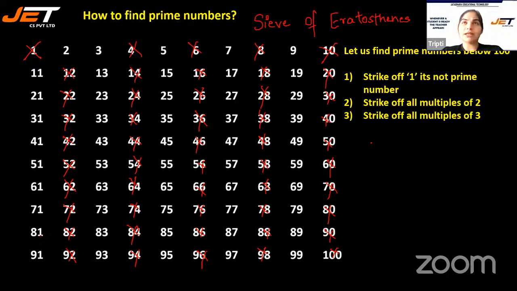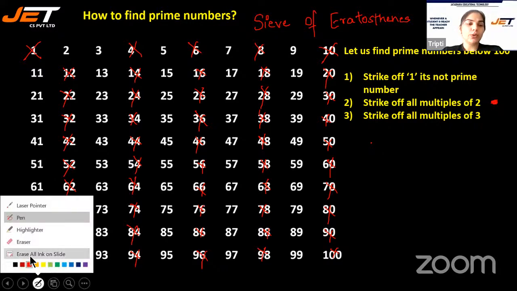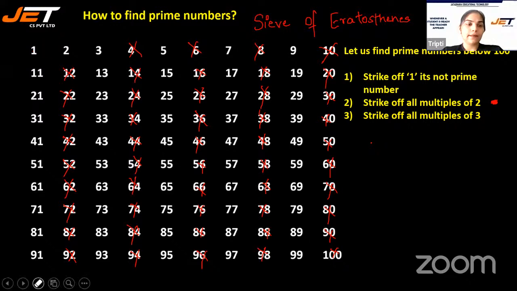It has only 2 factors, which are 1 and 3 itself. Choosing another color. I'm cutting down all the multiples of 3, but not 3 because 3 is a prime number.